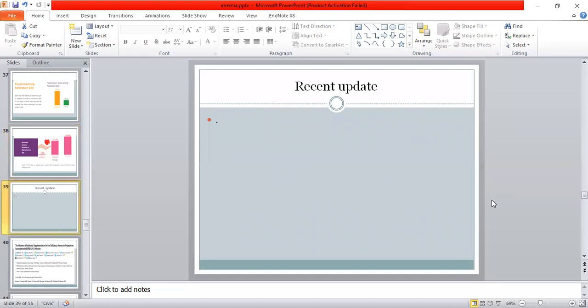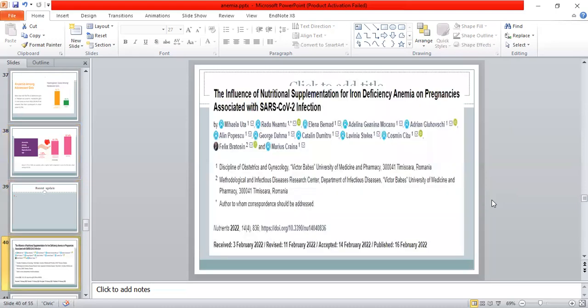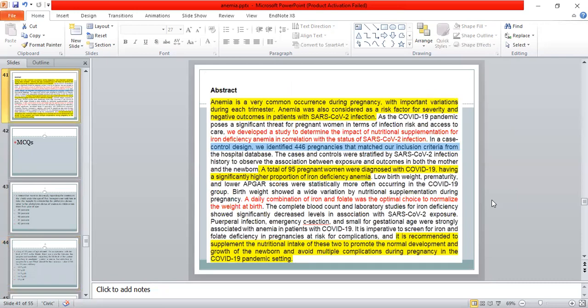Now it's time for the recent updates. The influence of nutritional supplementation of iron deficiency anemia on pregnancies associated with the SARS-CoV-2 infection. This article was published in 2022, and this research occurred in Romania. The researchers said that anemia is a very common occurrence during pregnancy, with important variation during each trimester. Anemia was also considered a risk factor for severity and negative outcome in patients with the SARS-CoV-2 infection.